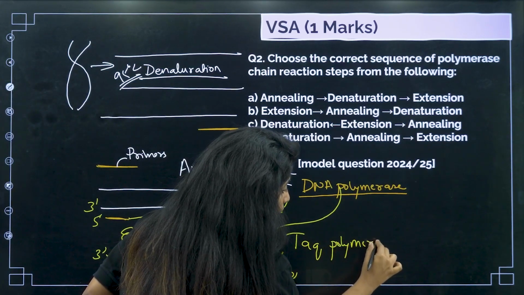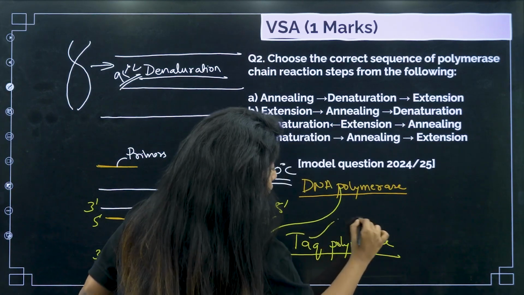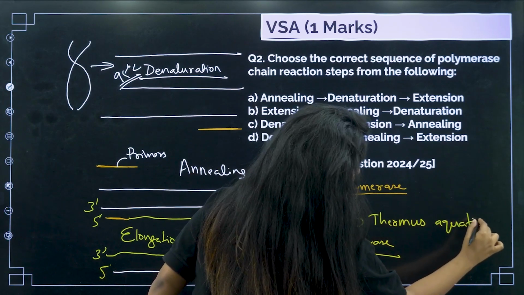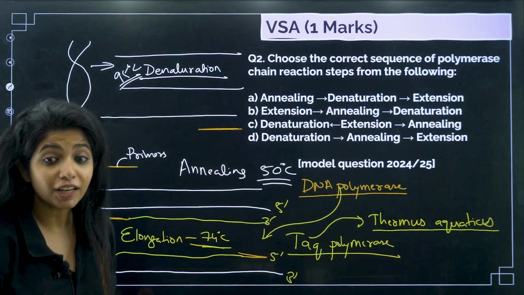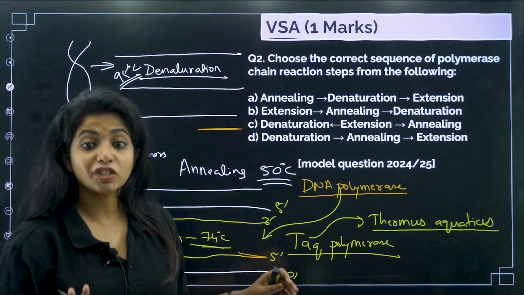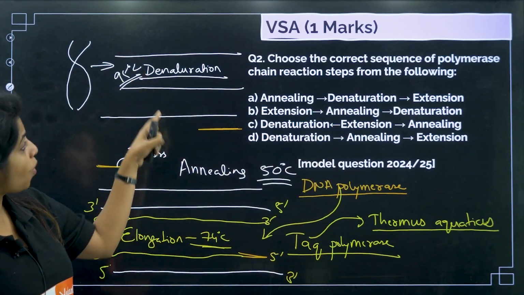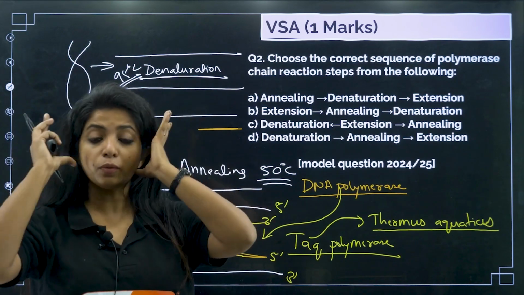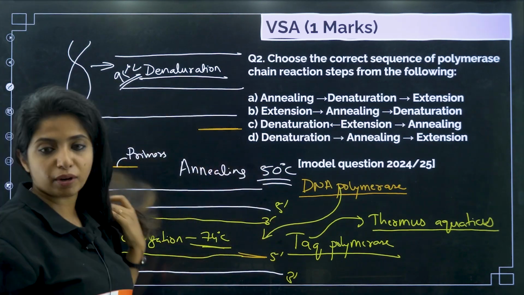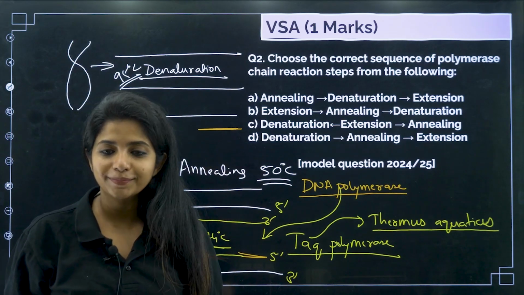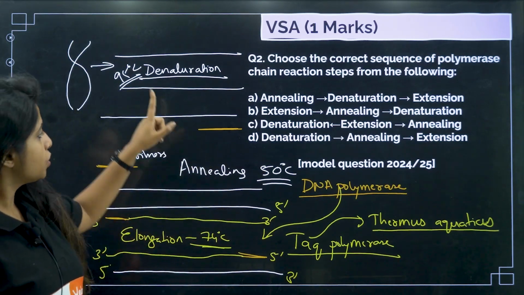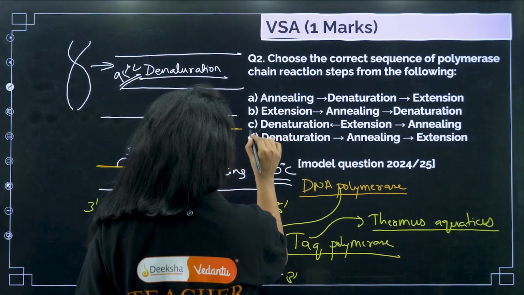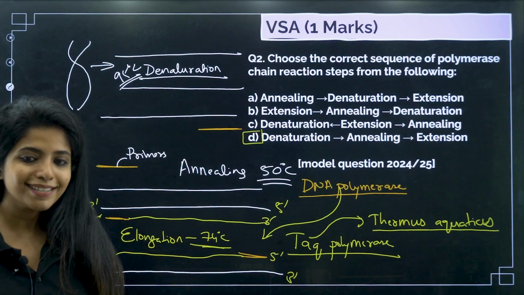You call it Taq polymerase because you obtain this DNA polymerase from an organism known as Thermus aquaticus, a bacteria that lives in very high temperature. So obviously, as you might have seen, the temperature in all this is kind of high, so your enzyme should be able to withstand it, otherwise it won't be able to do it, right? This particular enzyme is perfect for that. It is able to withstand everything. Cool. So denaturation, then annealing, then elongation. Denaturation, annealing, and then extension or basically elongation is the same thing. So this becomes the answer.